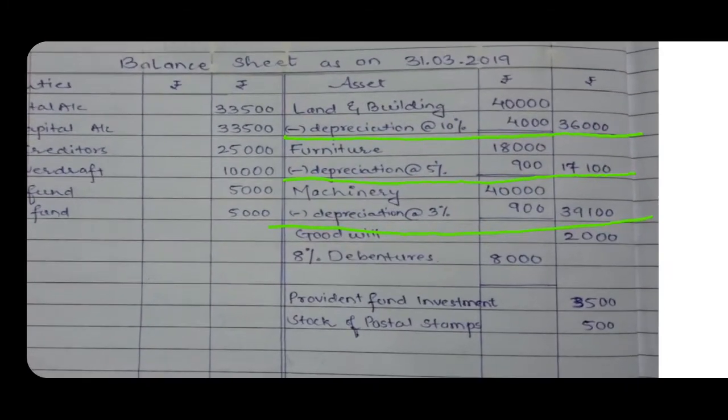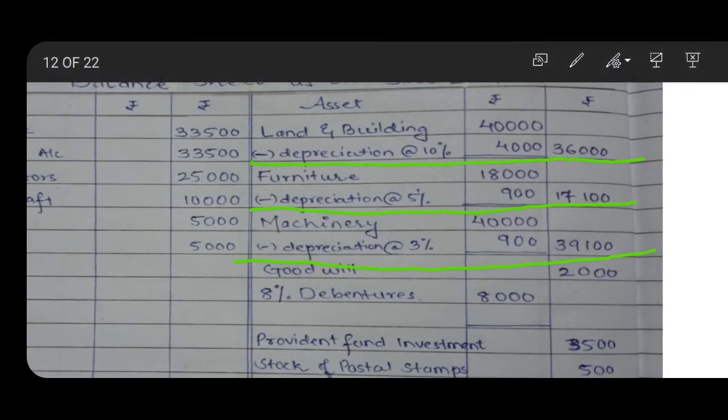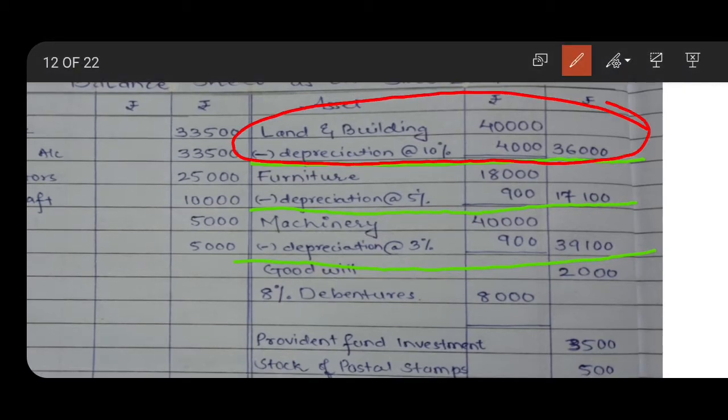In this way, land and building less depreciation at 10%, that is 4,000. 40,000 minus 4,000 gets 36,000. Again, furniture less depreciation 900, we will get 17,100. Machinery's amount is already written, less depreciation at 3%, that we got as 900. So 40,000 minus 900 is 39,100.